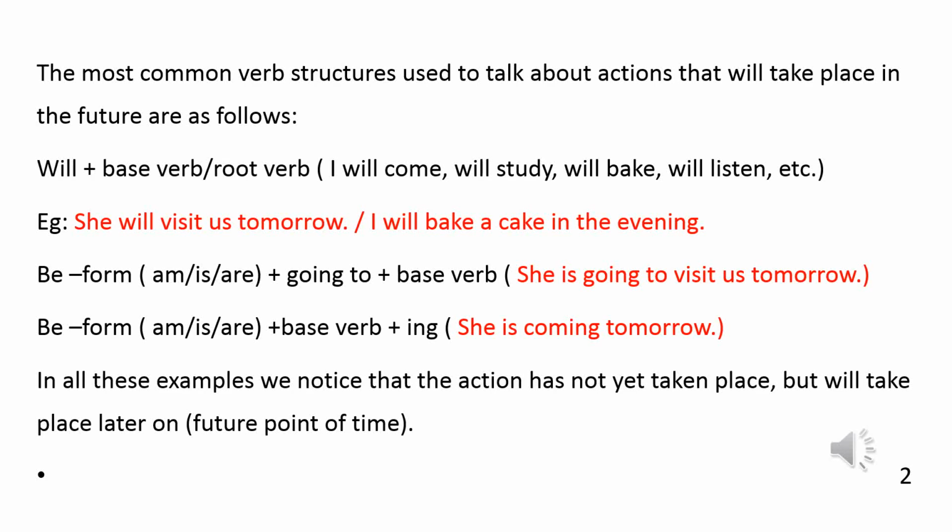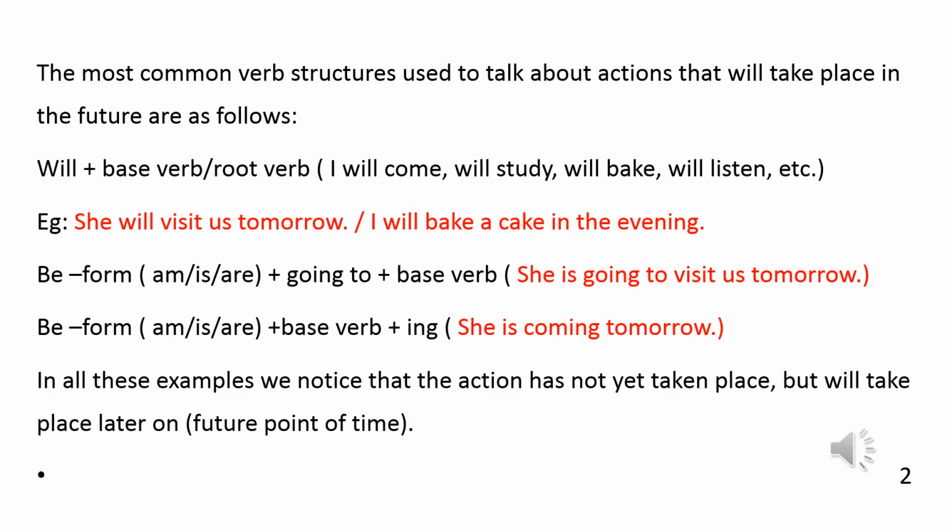Now the second structure is the be form plus going to plus base verb. Like in the sentence, she is going to visit us tomorrow. Now here you notice that the be form can either be am, is or are, depending upon the noun or pronoun that we use as a subject.